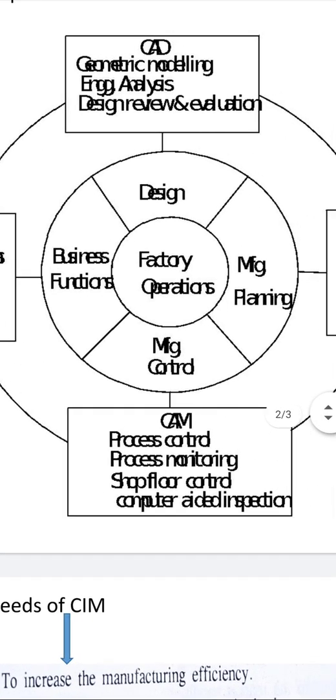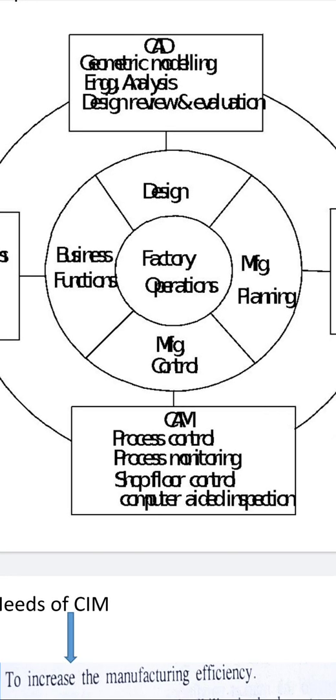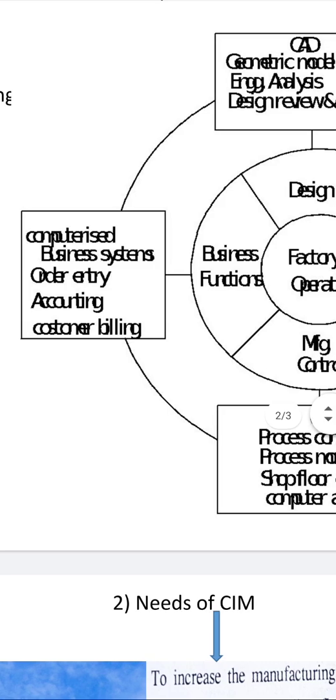Actually, before manufacturing, the decision of the product, how it should be, getting orders, confirmation of the order, everything is included in the business functions, where the accounts type of works are all carried out. You can see here computerized business systems, order entry, accounting, cost billing, documentation.